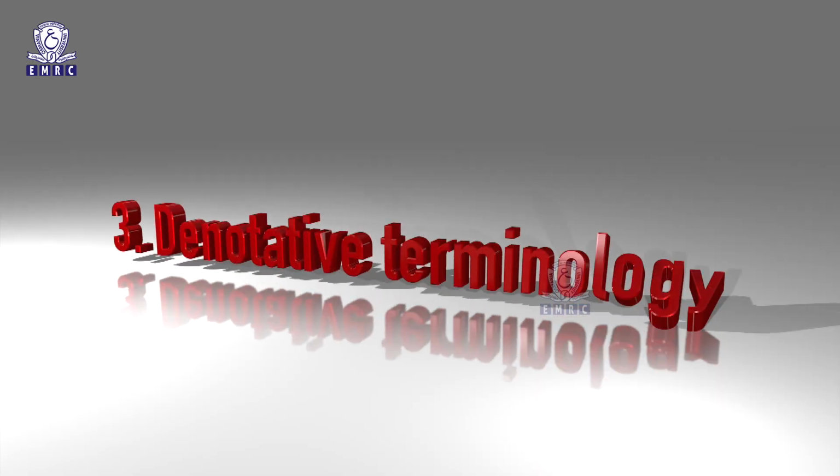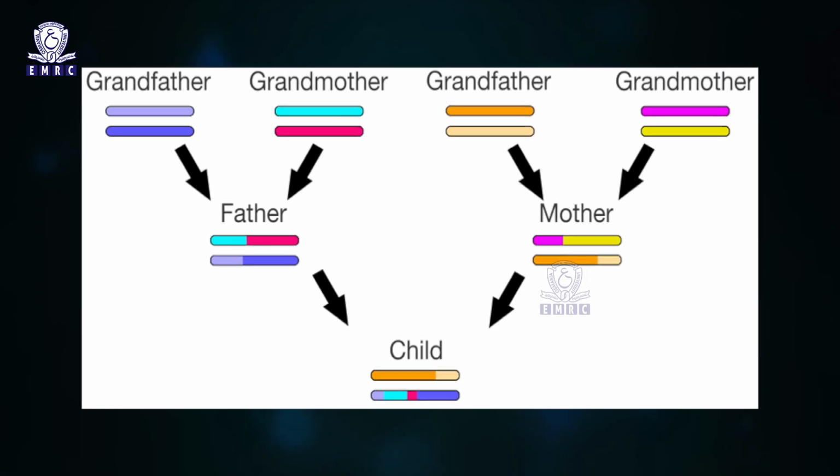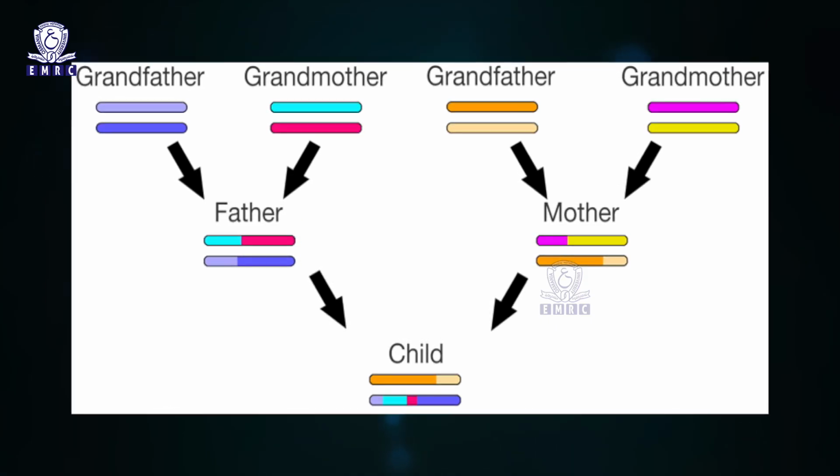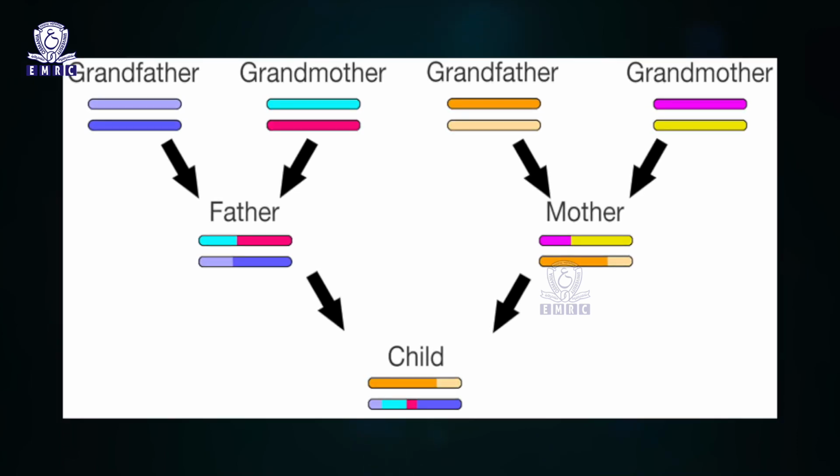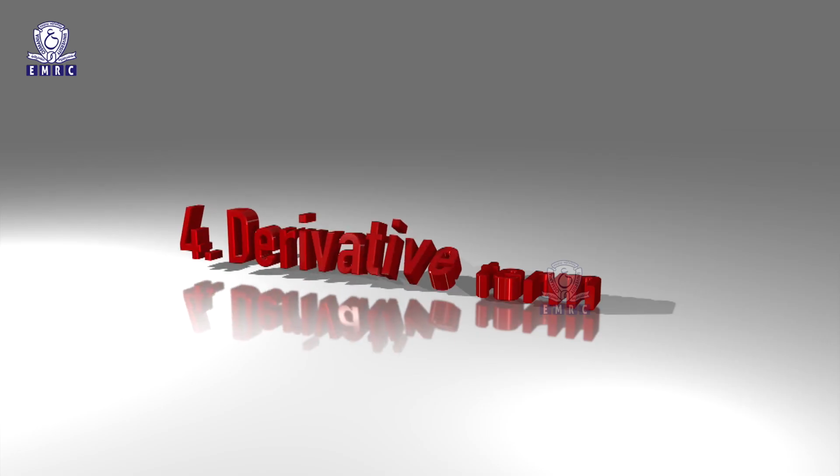3. Denotative terminology. A kinship term applying only to relatives in a simple kinship category to define generation, sex and genealogical connection, for example mother. 4. Derivative term.